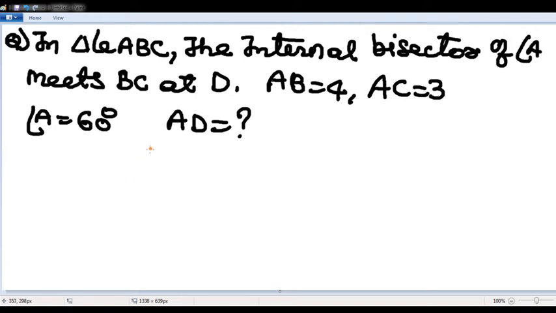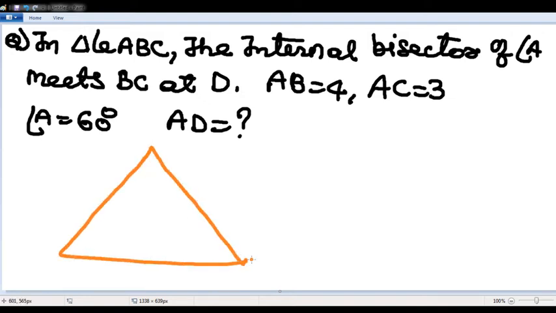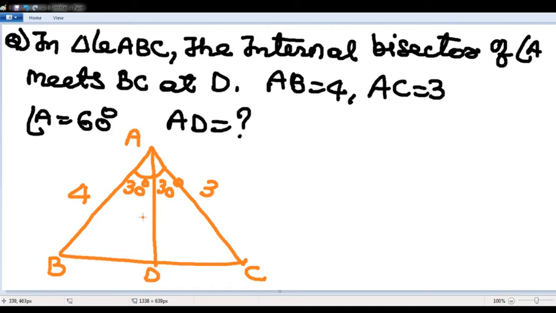Let me solve, then I will see the live chat. Internal bisector is nothing but an angular bisector. So this is A, this is B, this is C. Total angle 60, so this will become 30 and this will become 30. AB is 4, AC is 3. We need to find the AD value.